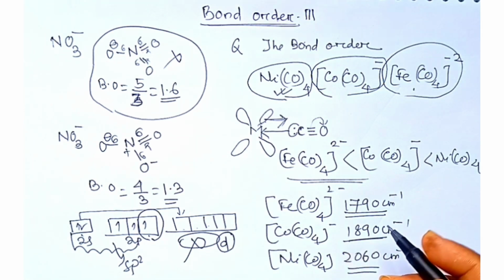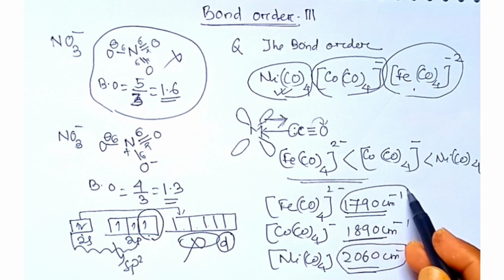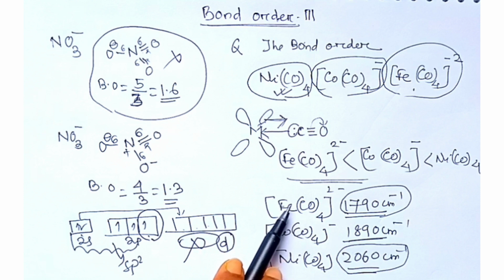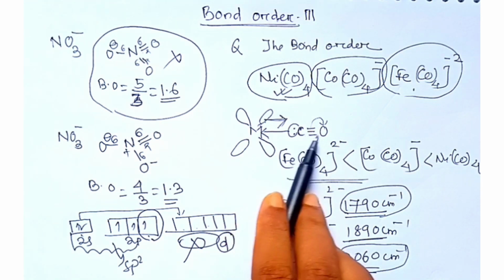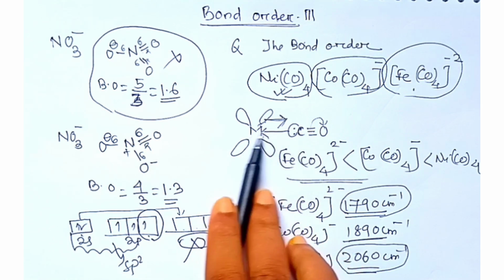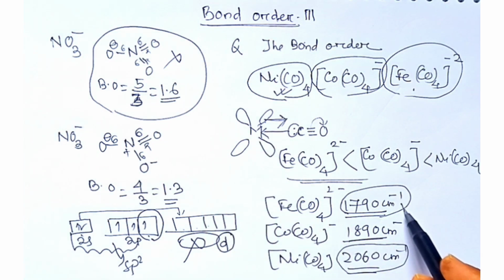Very obvious: if the bond is very strong, the stretching frequency will be more. If the bond is very weak, then the stretching frequency will be less. And as we have already discussed, in the case of these molecules the bond order of CO becomes weak due to the back bonding from the transition metal. That's why we get a stretching frequency less than that of Ni(CO)4.